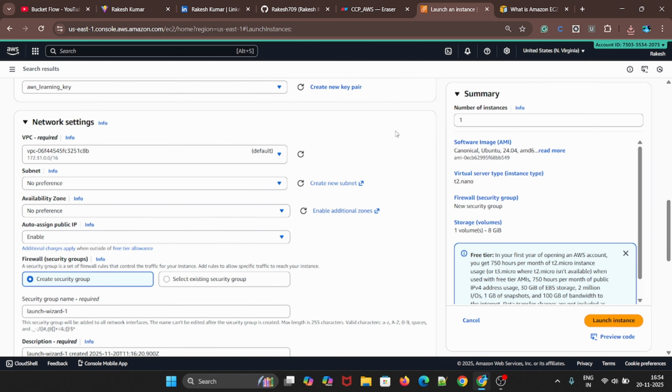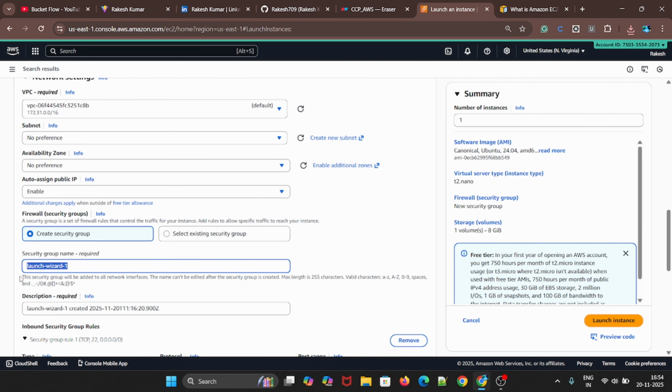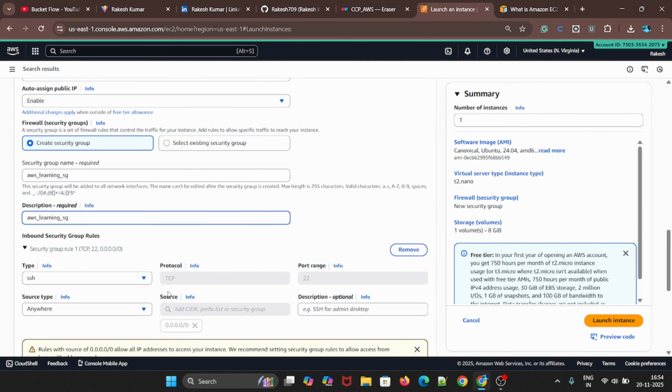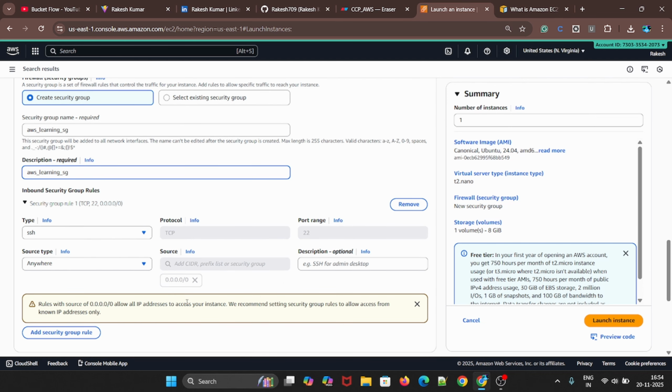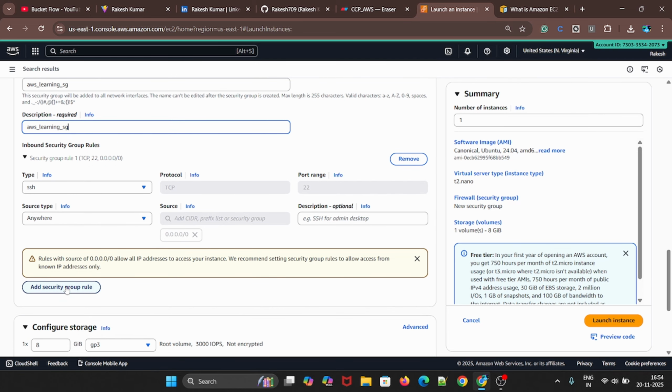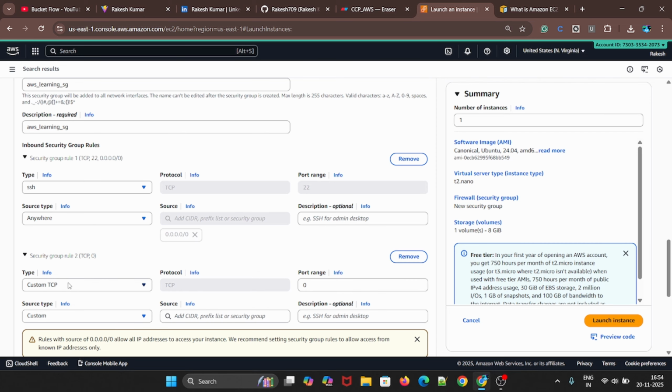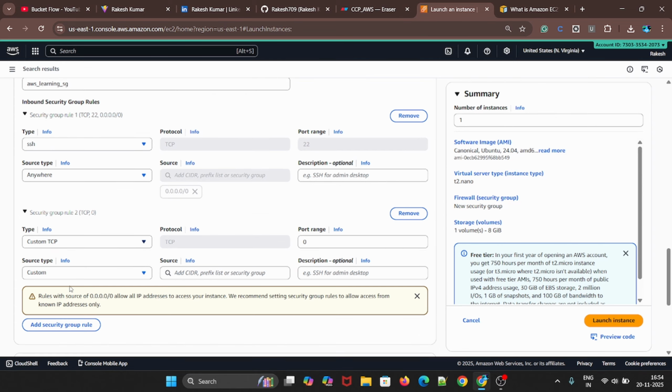You can click on edit here, and you will get the option like this. We'll give one naming convention, which will be aws_learning_sg, for security group SG, and the same name we'll give here as well in the description section. By default SSH will be allowed on port 22. That's a default, you can't change it, but you can add to the security group. We'll see more about security groups in upcoming videos, no worries.